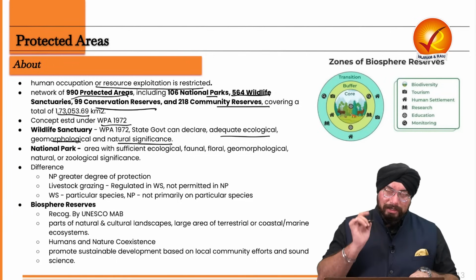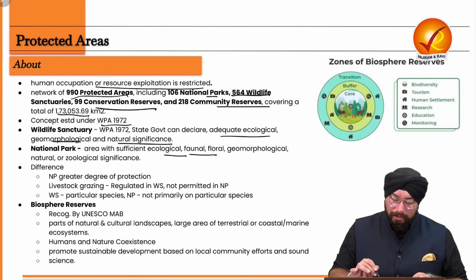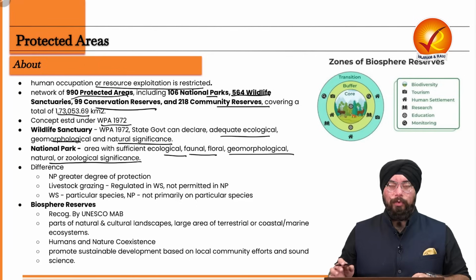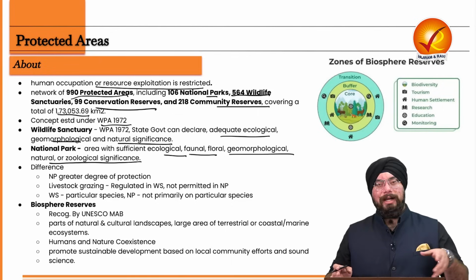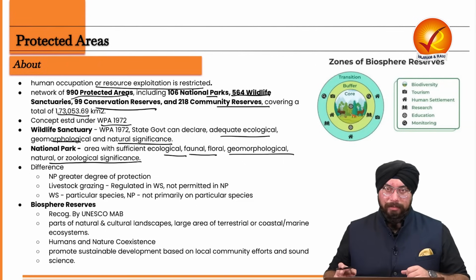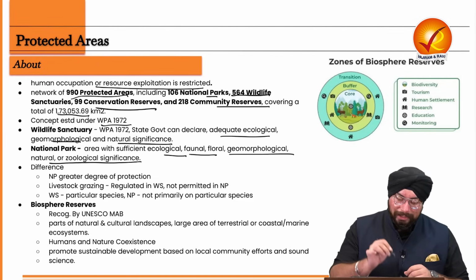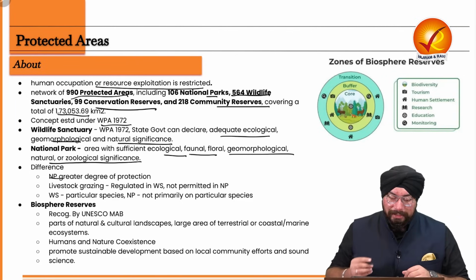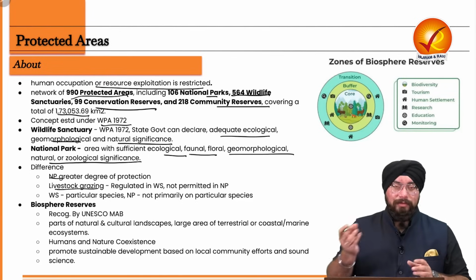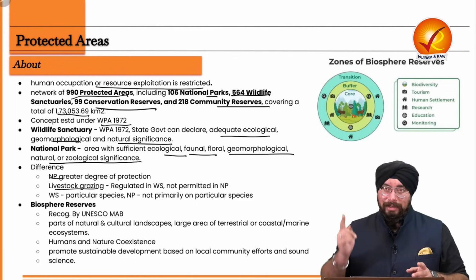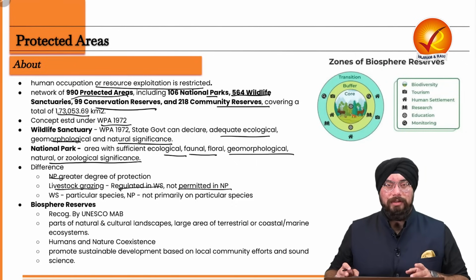What are national parks? National parks are the areas having sufficient ecological, faunal, floral, geomorphological, national and zoological significance. So prima facie what we understand, that national parks and wildlife sanctuaries appear to be similar, but there is considerable difference between the two. Now, what is the difference? National parks provide a greater degree of protection as compared to wildlife sanctuaries. Activities like livestock grazing are regulated in wildlife sanctuaries, but they are not permitted in areas of national parks.